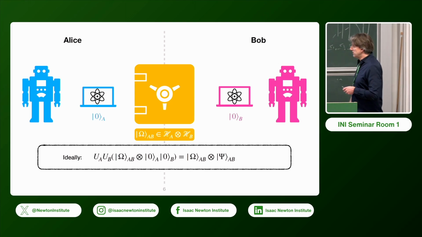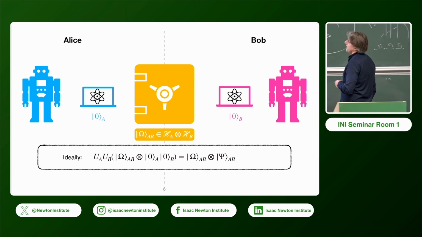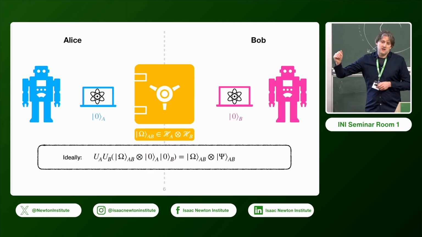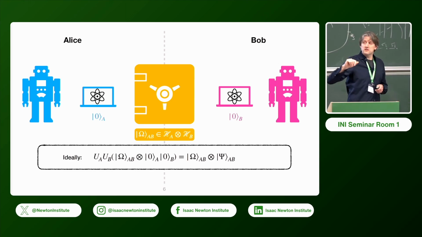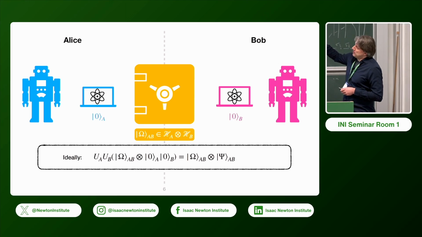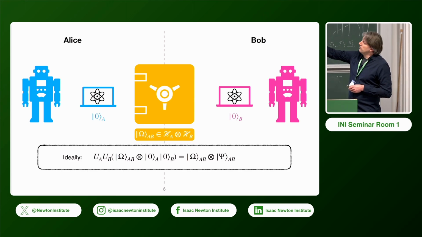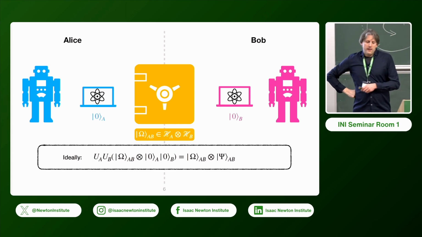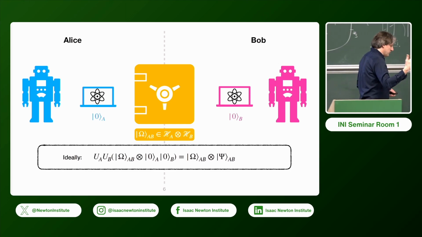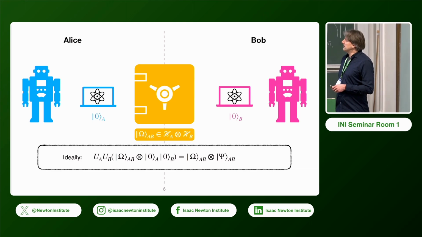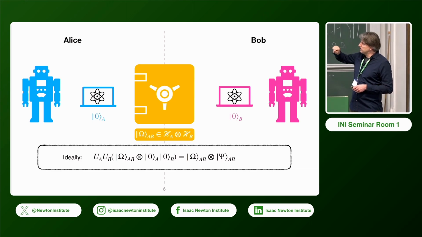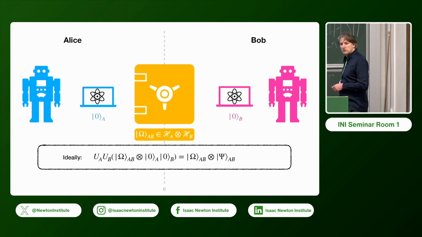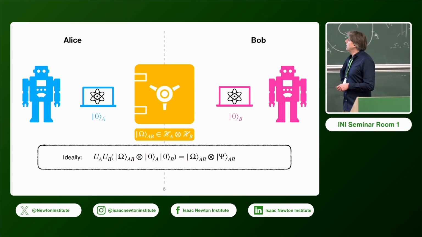So what we ideally want to hold is that we have our resource state, this omega, in this joint Hilbert space of the resource system. And then we have some initially unentangled state of the local systems. We would like to operate with local unitaries, which refer to the resource part of Alice and the resource part of Bob, as well as their local systems, and get out the original resource state together with the transformed state, transforming the original initial product state into an arbitrary entangled state on the local systems.